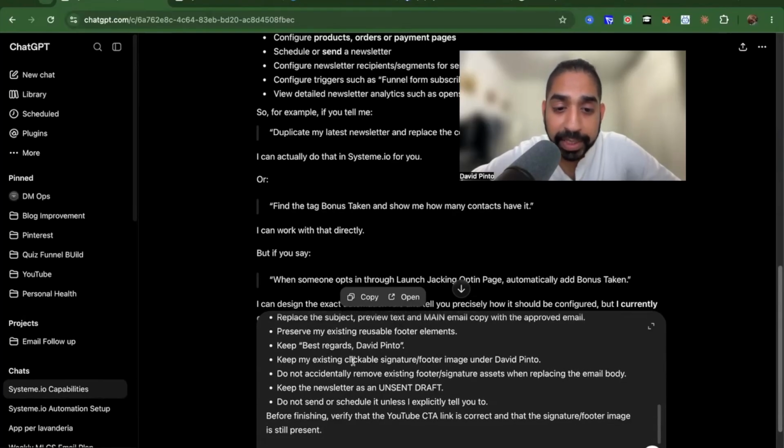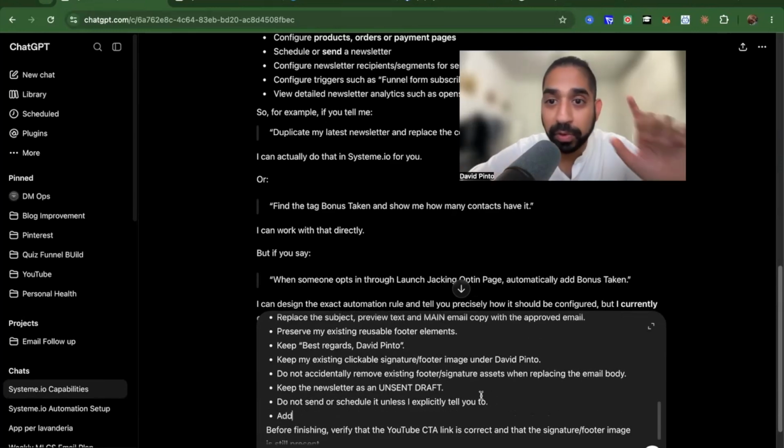Keep my existing clickable signature footprint, basically the image, and do not accidentally remove anything in the newsletter. Keep the newsletter in the unsent folder. Do not schedule it unless I explicitly tell you to do it.